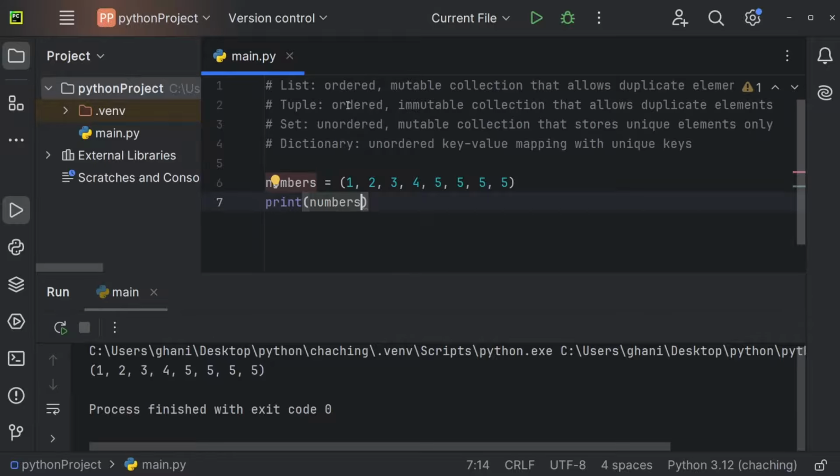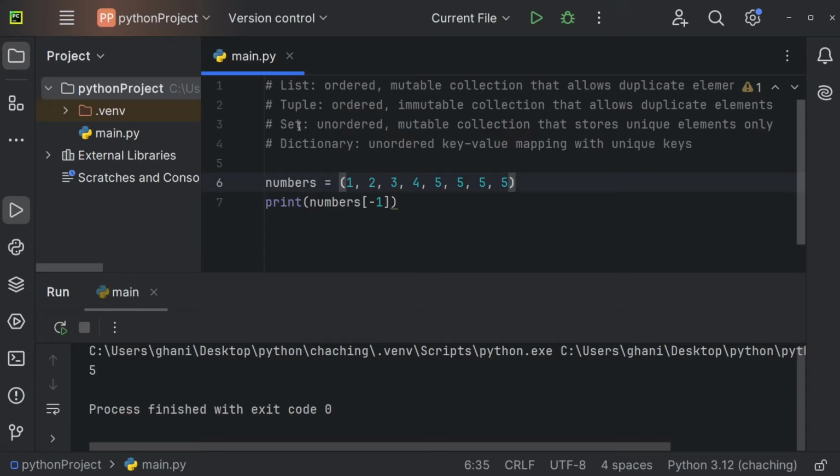And since this is again an ordered list, I can also access those elements by using their index. And again, index number 0, 1, 2, and so on. So let's access the first element by using index number 0. And we're getting the element 1, so the first element. If we wanted to get the last element, we could use -1, for example. And this will give us 5 because that is our last element.